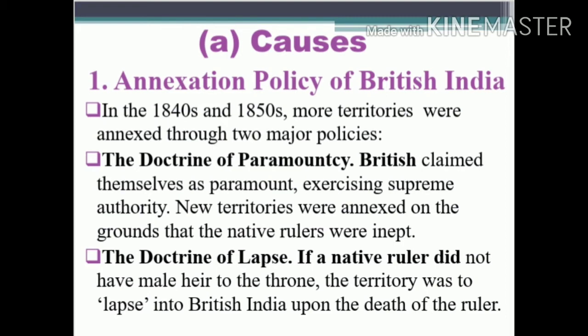Then the second one is the doctrine of lapse. That is, if a native ruler did not have a male heir to the throne, the territory was to lapse into British India upon the death of the ruler. That is, if an Indian ruler didn't have a boy child as heir to the throne, the territory was lapsed into the British.